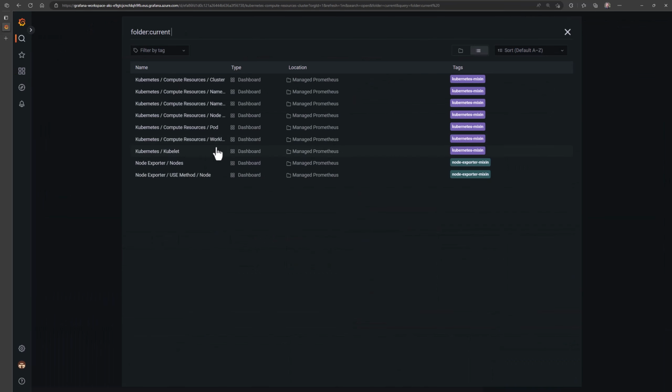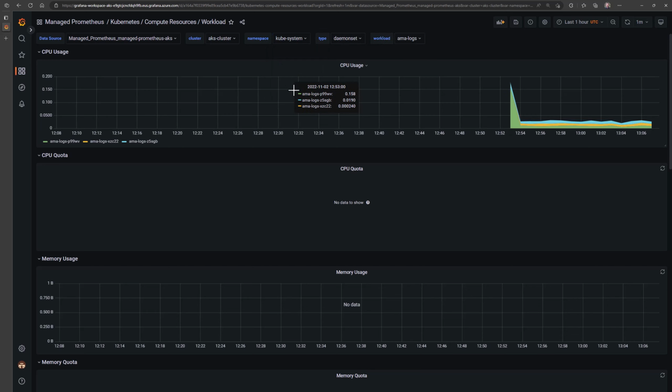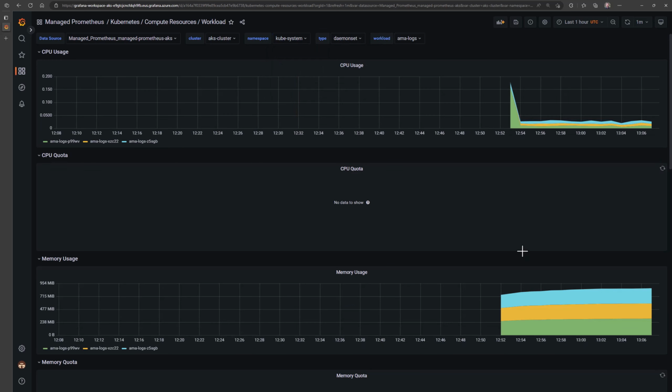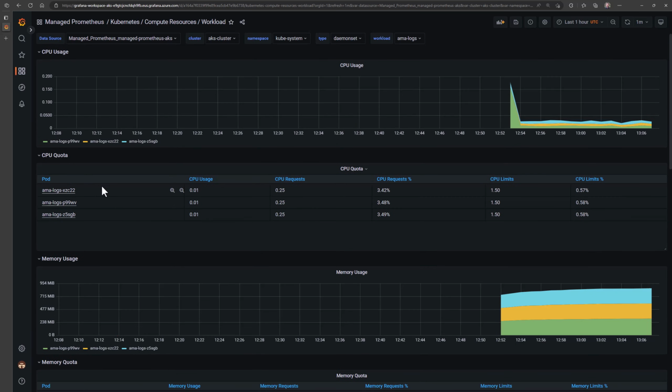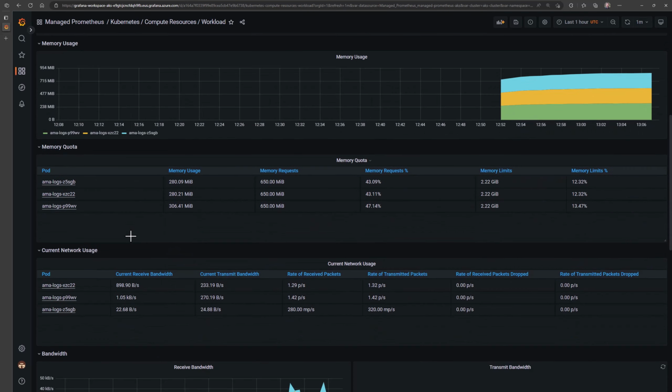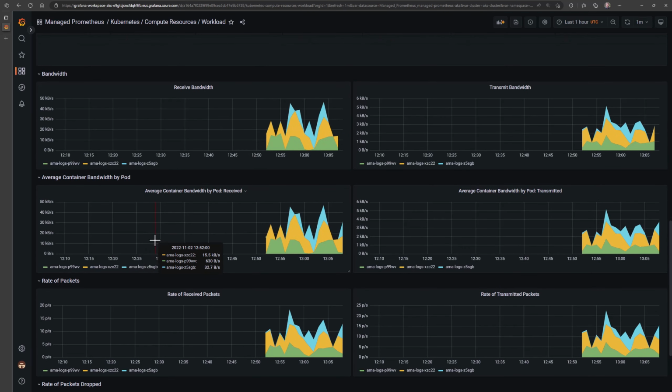Let's go see some other dashboards. Let's check the workloads, for example. Here I'm inside the default namespace, where I don't have any application yet. So let's try, for example, kube-system, where we have multiple system pods installed, and there we can see a few details about that. We can view right here the pods for the Azure Monitor agent installed inside my cluster, that will get logs and metrics mainly from my AKS.